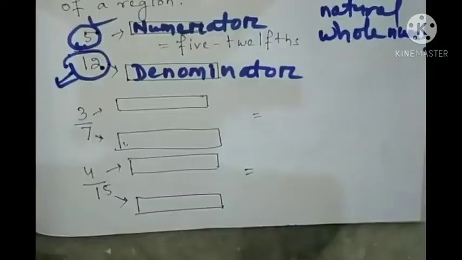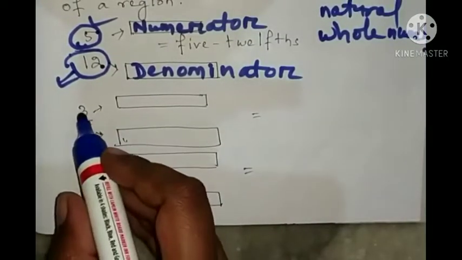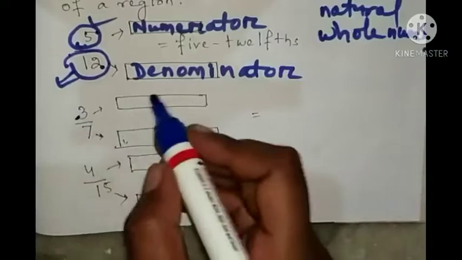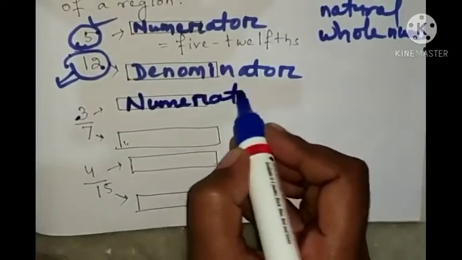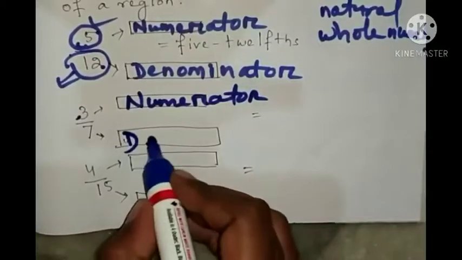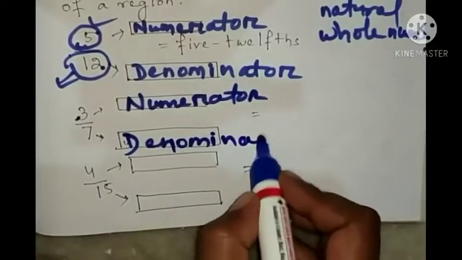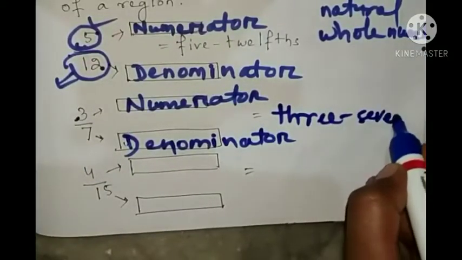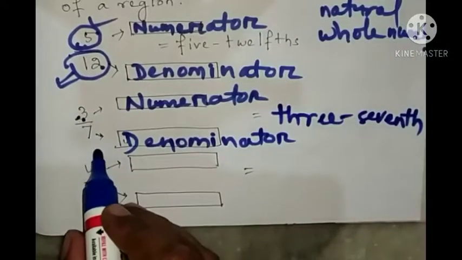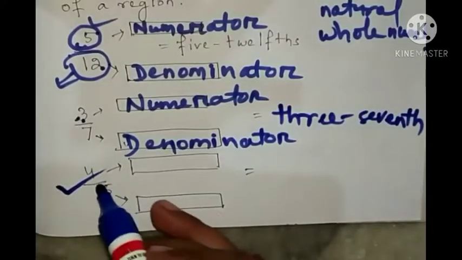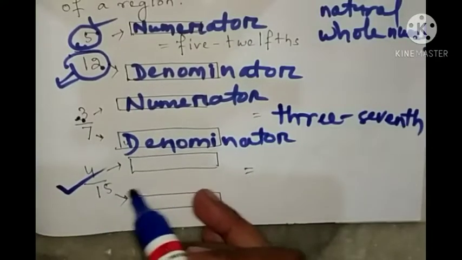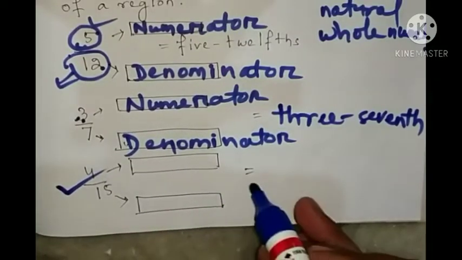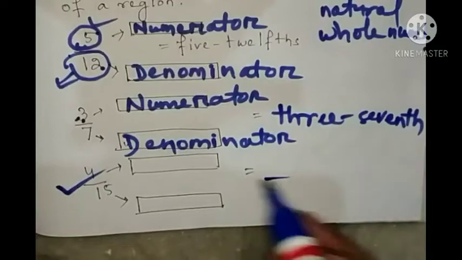Okay, next we will see, here it is written 3 by 7. What will you write? So 3 is the numerator and 7 is the denominator. And how will you read this one? 3/7. Like that, you will write this one and say which one is numerator and which one is denominator in 4/15. And you will write how to read it in words.